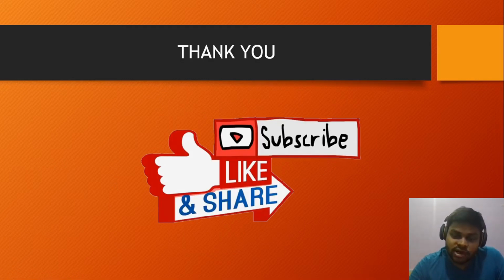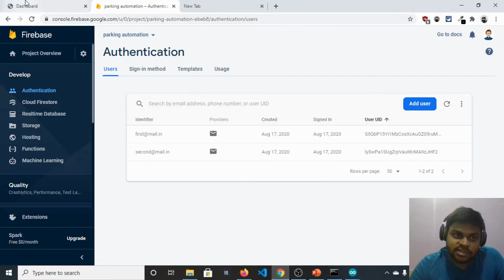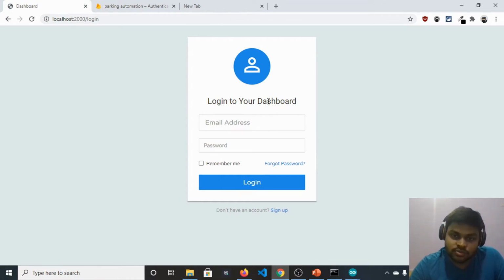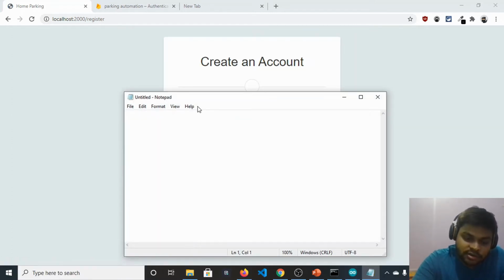That's it. Now I am going to switch to the application. This is our application right here. Log in to your dashboard. Let's say we have a user, user1@mail.in, and he needs to first sign up. Basically, this is the parking owner ID. Let me write it on Notepad so that we can track all these things, because it's quite complicated if I just talk. So we have the parking owner, which has the ID user1@mail.in.